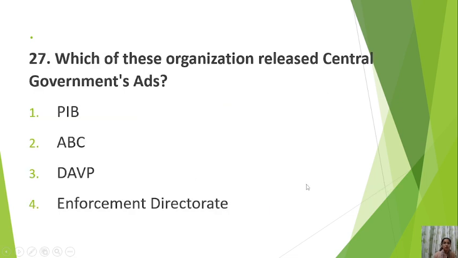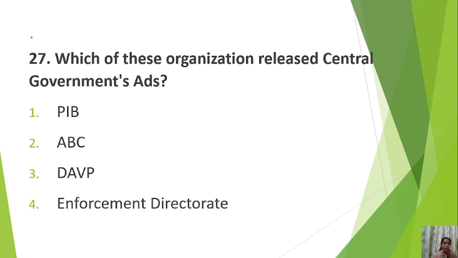Next is, which of these organizations released central government's ads? Number 1 PIB, number 2 ABC, number 3 DAVP, number 4 Enforcement Directorate. If you know the full forms of the above three options, you can easily answer this. Okay, I'll tell you the full form, then answer it.